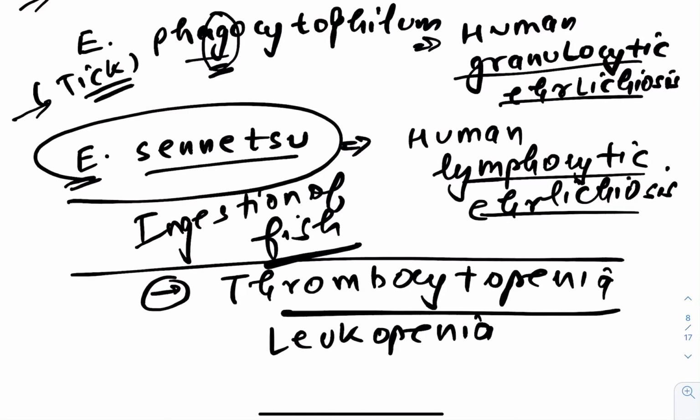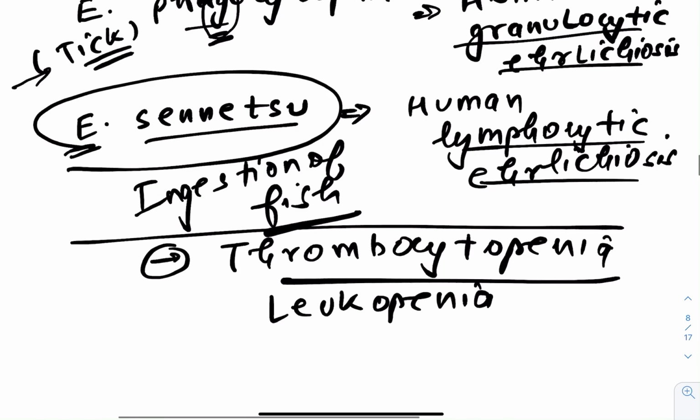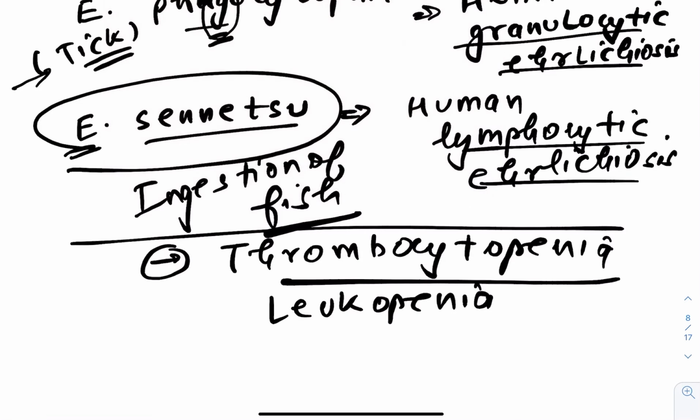Okay, now for our remembrance purpose, a special point about senetsu. This is a disease which is termed as the lymphocytic one. But these lymphocytes are which type of lymphocytes? They are atypical lymphocytes. And can you tell me, guys, atypical lymphocytes are seen in which particular disease? The answer is infectious mononucleosis. Atypical lymphocytes are large in size. That is what is termed as atypical lymphocytes. And the same thing is also found in CMV-infected cells.